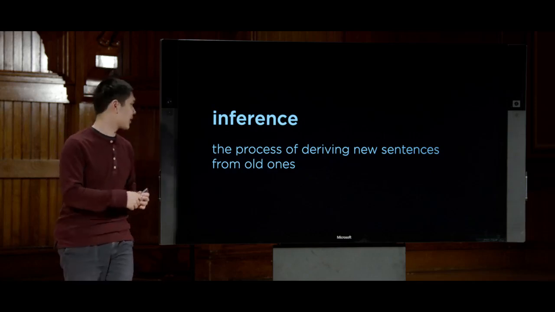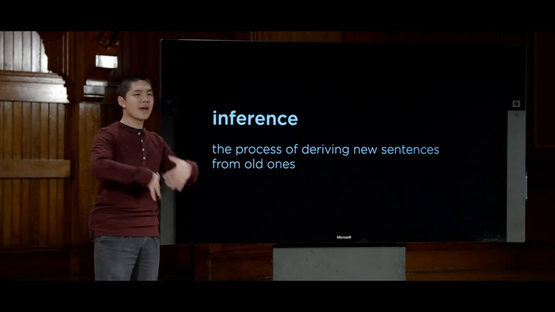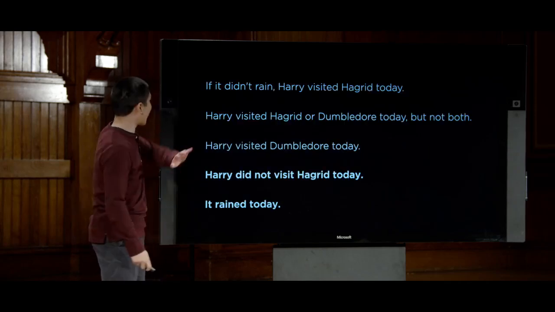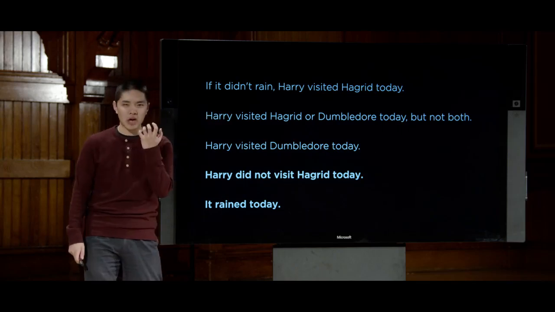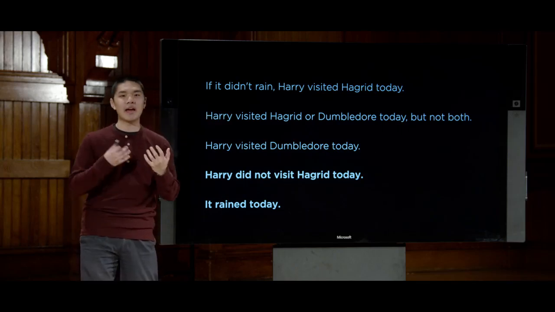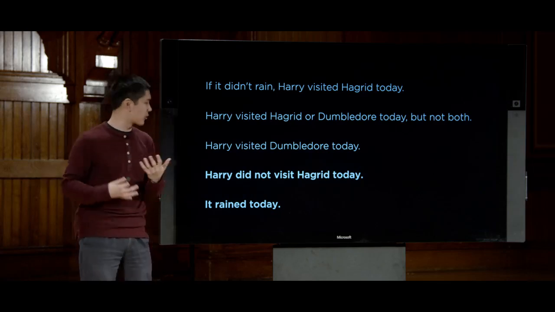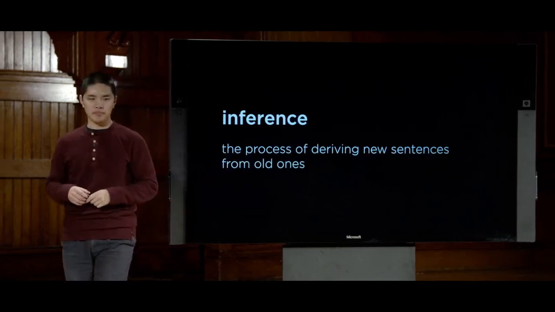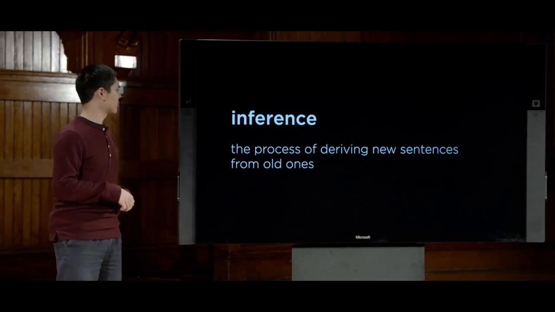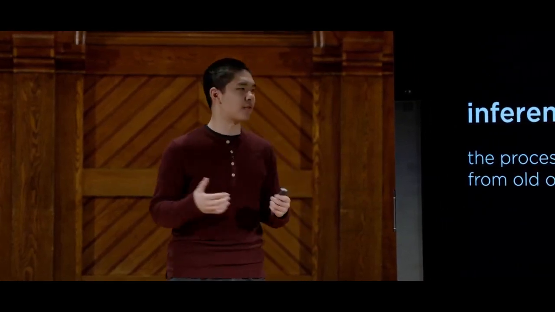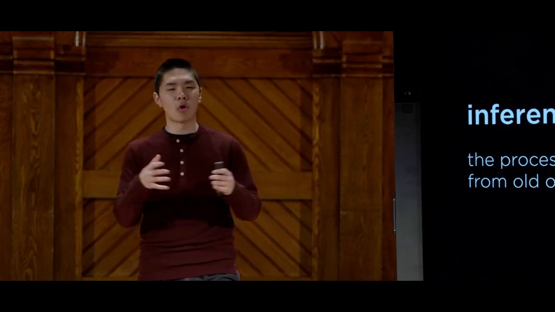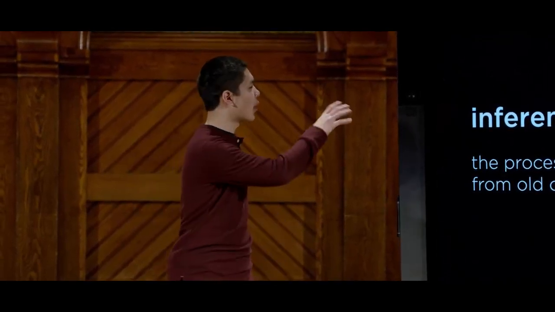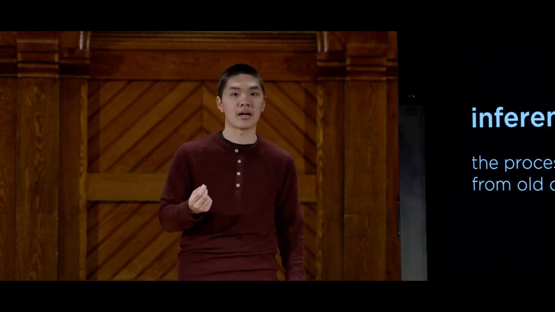That's what we're going to be focusing on today, this process of deriving new sentences from old ones. I give you these three sentences, you put them in the knowledge base inside the AI, and the AI is able to use some sort of inference algorithm to figure out that these two sentences must also be true. That is how we define inference. So let's take a look at an inference example to see how we might go about inferring things in a human sense, before we take a more algorithmic approach to see how we could encode this idea of inference in AI. And we'll see there are a number of ways that we can achieve this.